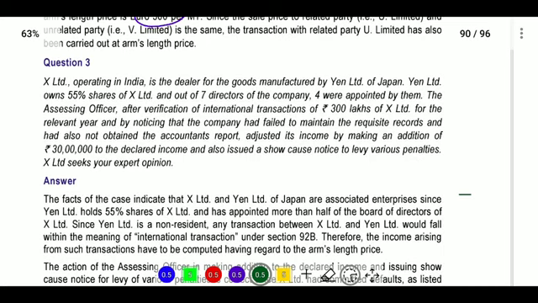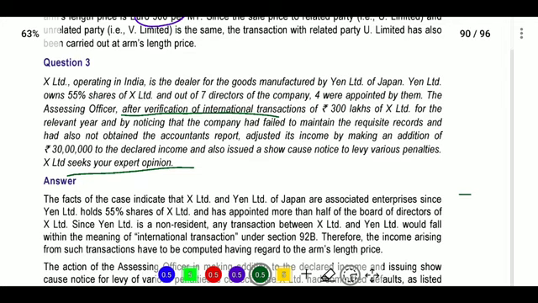The assessing officer, after verification of international transactions of 300 lakhs for the relevant year, noticing that the assessee has not maintained the requisite documents and has also not obtained the accountant's report, adjusted its income by making additions. So the assessing officer provided the notice to that person, and also issued a show cause notice to levy various penalties, seeking your expert opinion. So we need to provide the expert opinion.